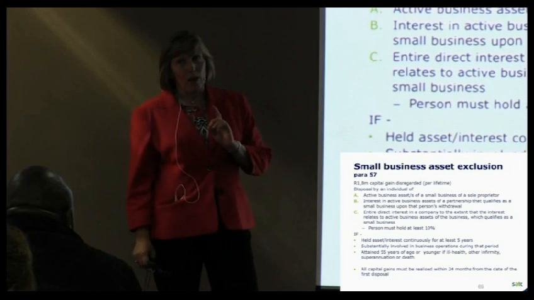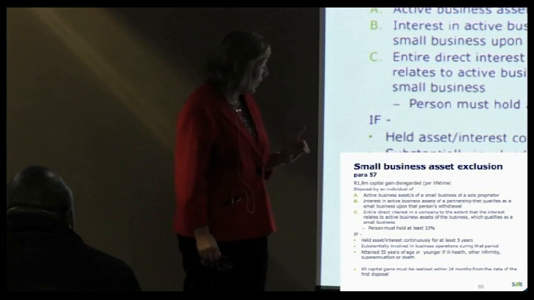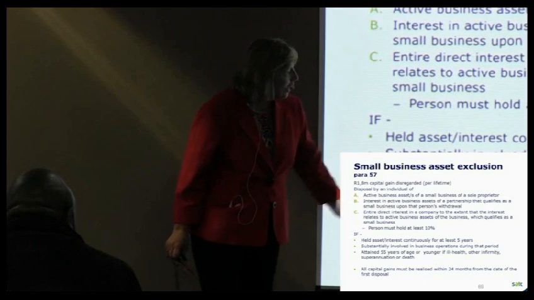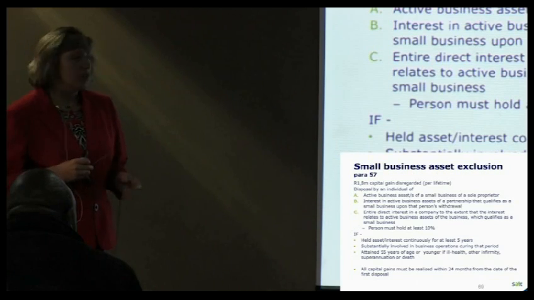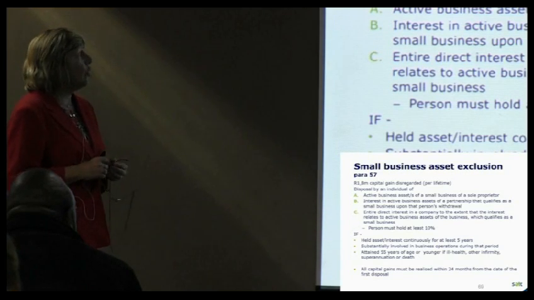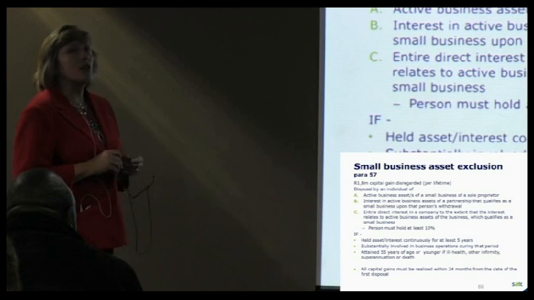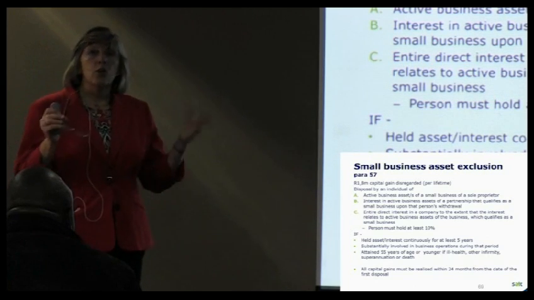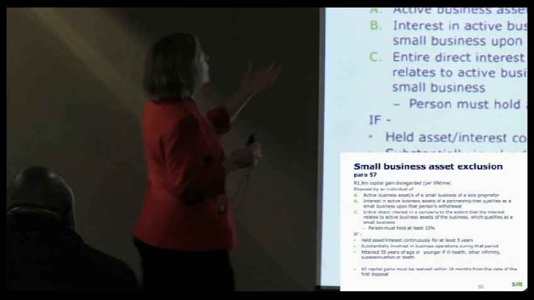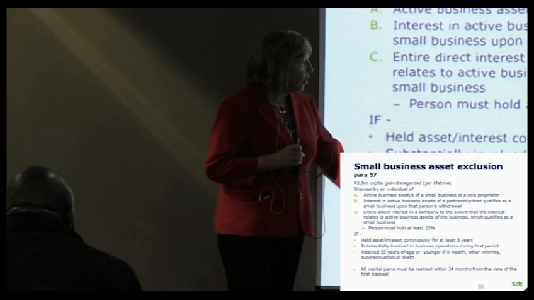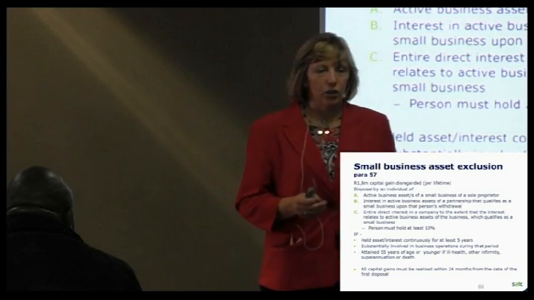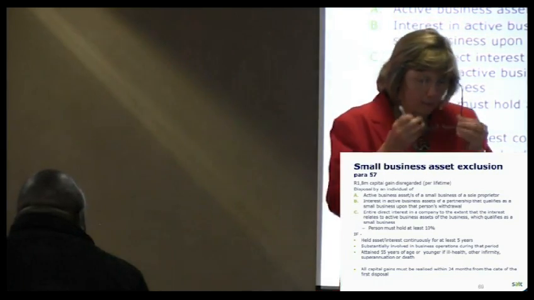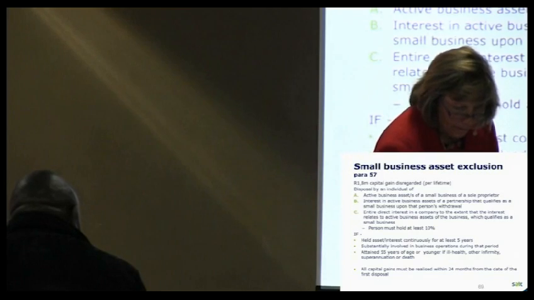And then another requirement. As I say, this is anything but simple. All capital gains must be realized within 24 months of the date of the first disposal. So if you're selling off different assets and you want all your sales to qualify for this exclusion, all of those sales must take place within a 24-month period. So you can't do this ad infinitum over a long period of time.